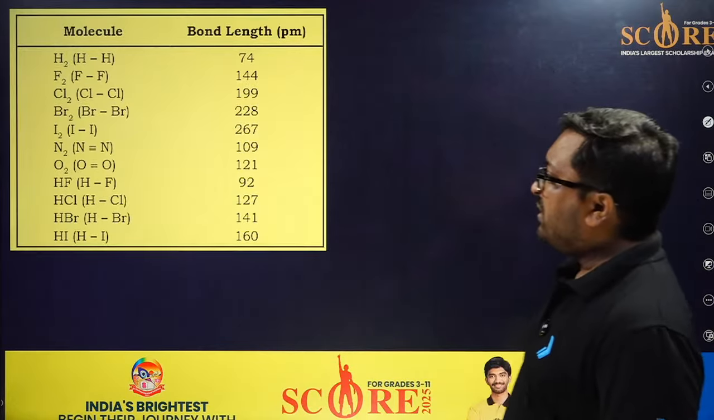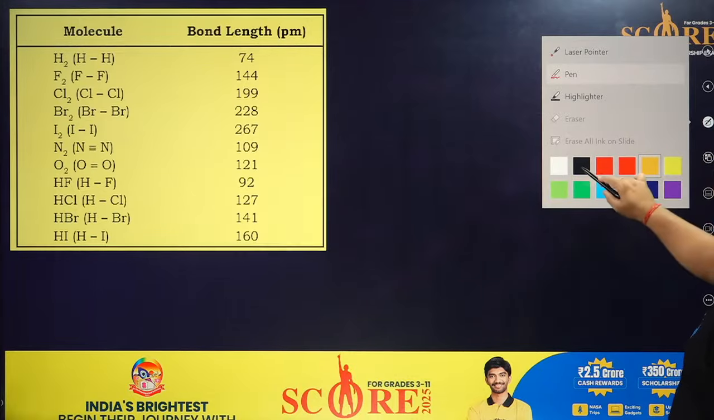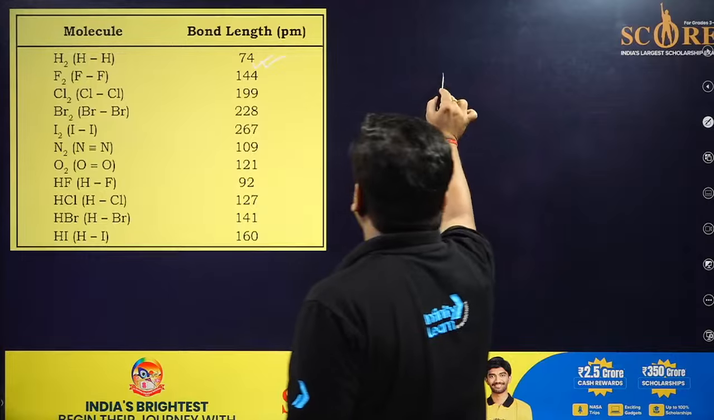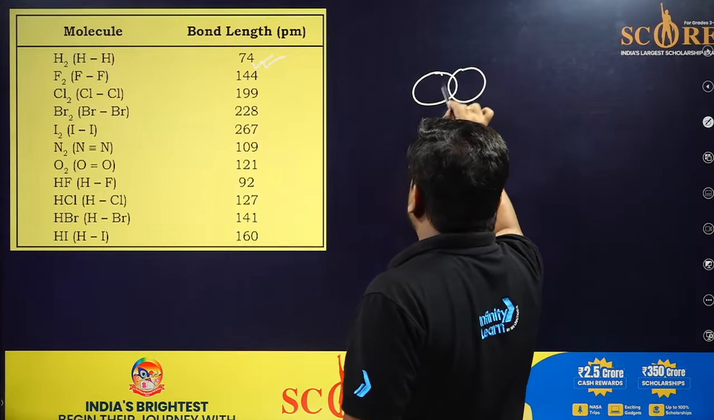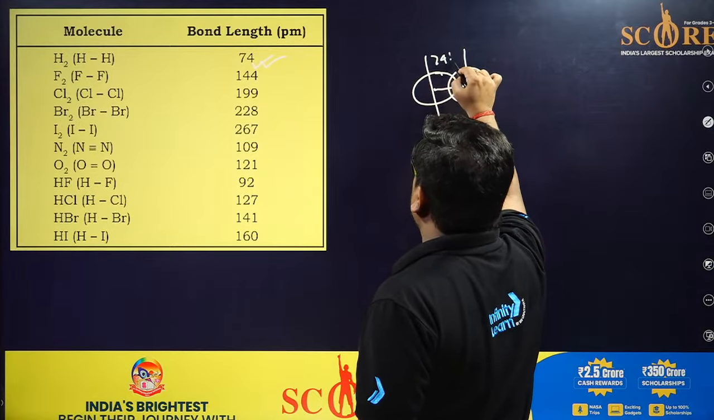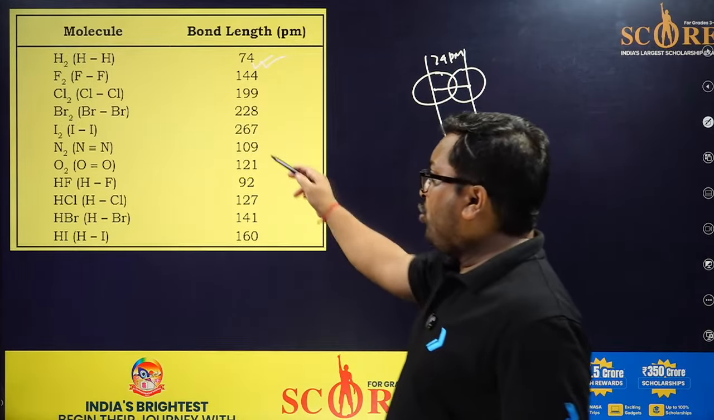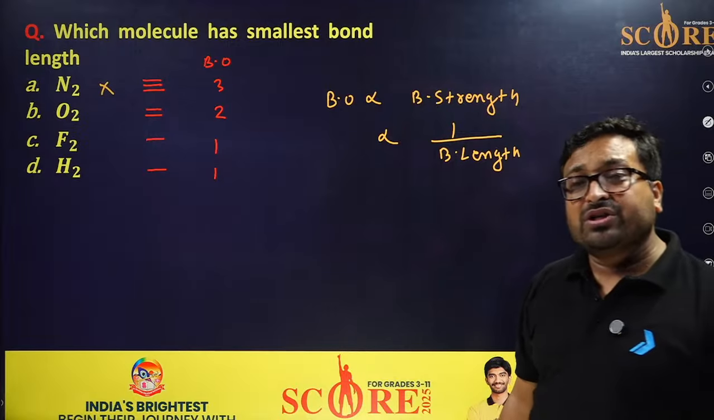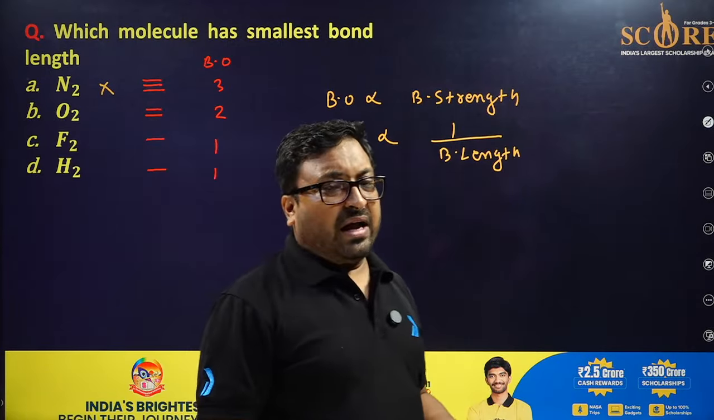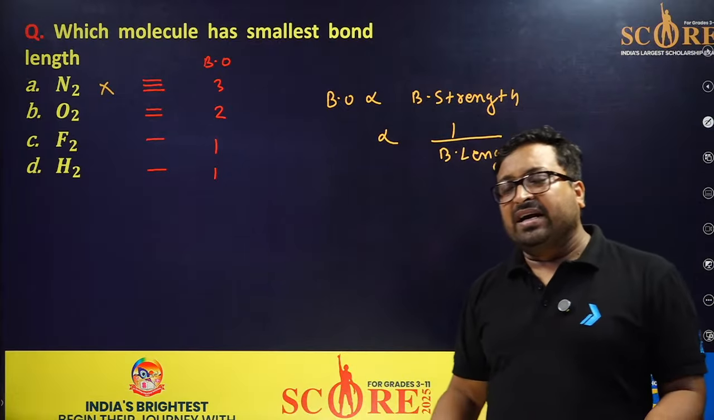Let's see. This is the screenshot of NCERT. Just see, S2 bond length is 74 picometer. Bond length is what? The distance between their nuclei. So this is 74 picometer. Only N2 has 109. So N2 is not the right answer. It's a very unique question, and I have taken it from your NCERT pages.